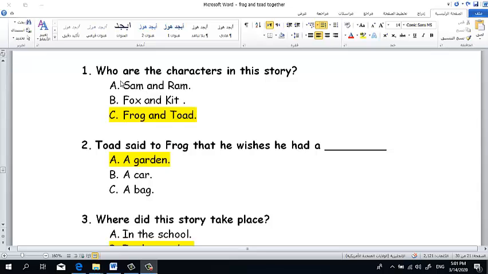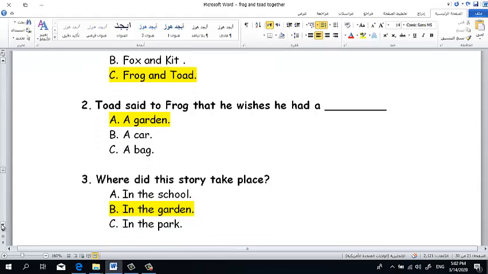Here we'll complete with our questions related to the story. These questions I sent to you in the reading sheet before. Number 1, what are the characters in this story? Letter A, Sam and Ram. Letter B, Fox and Kit. Letter C, Frog and Toad. The characters are Frog and Toad. Number 2, Toad said to Frog that he wishes he had a garden, car, or bag. He wishes he had a garden.